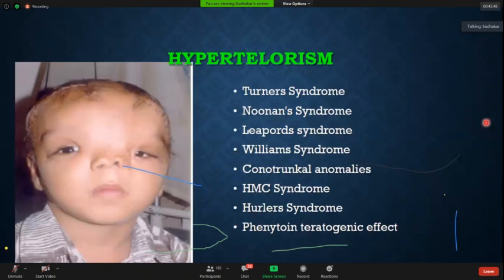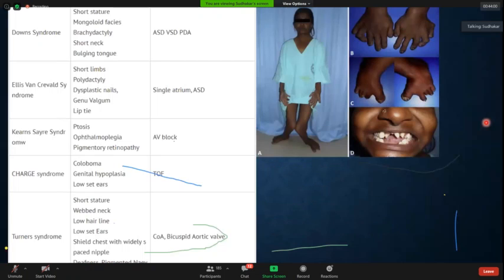So these are a group associated with hypertelorism, like Turner's, Noonan's, Leopard, Williams. I'll come to this in the next few slides. Now, let's go one by one. In all patients with congenital heart disease, look from head to toe for all the markers. Maybe 20-25 diseases are there or more than that. I may not be able to cover all, but some of the spotters are there, which I just wanted to discuss with you.